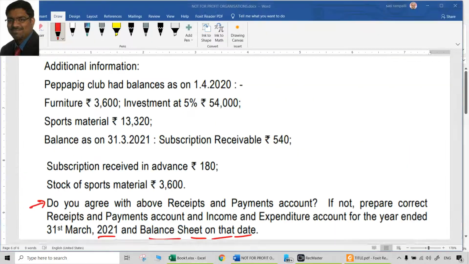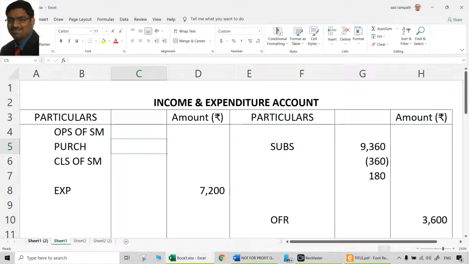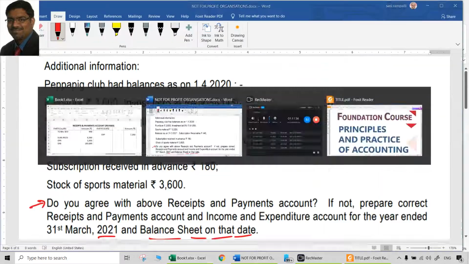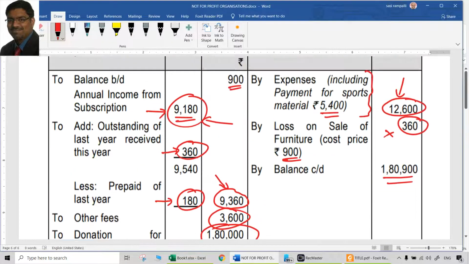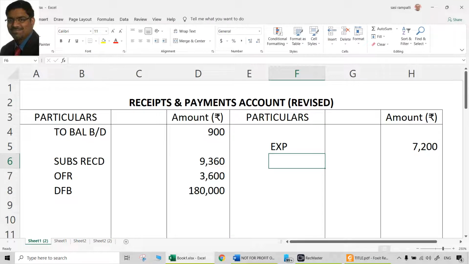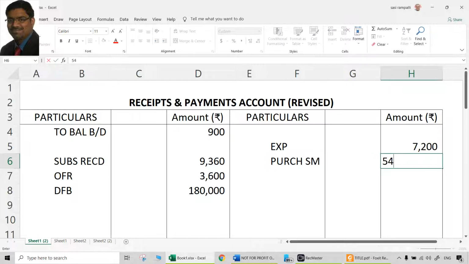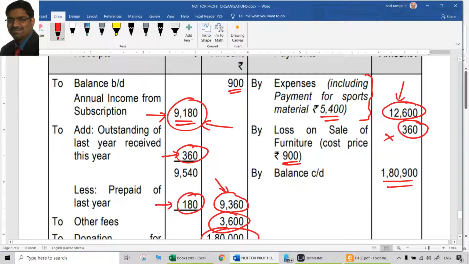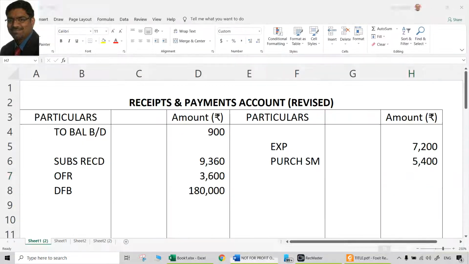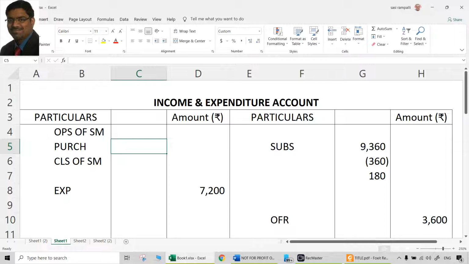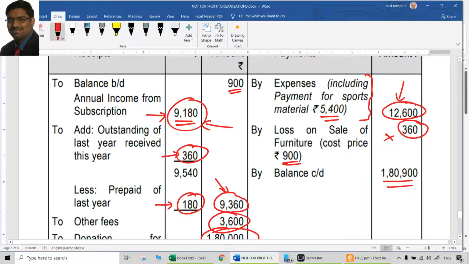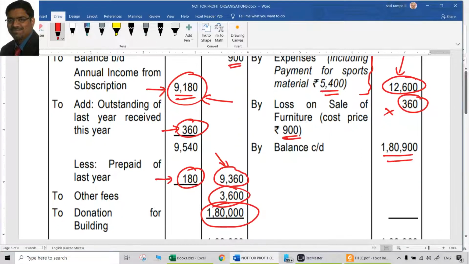So what is the purchase of sports material here? To what extent have we credited the receipts and payments account? We should credit the receipts and payments account 5,400, which is the purchase of sports material. So purchase of sports material 5,400, which is included in the 12,600. We are just segregating it. So that is a payment for sure. So credit the receipts and payments account and debit the income and expenditure account here as purchase of sports materials. That is the treatment for it.